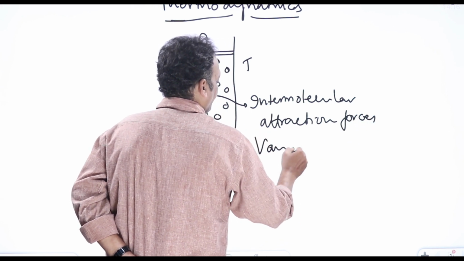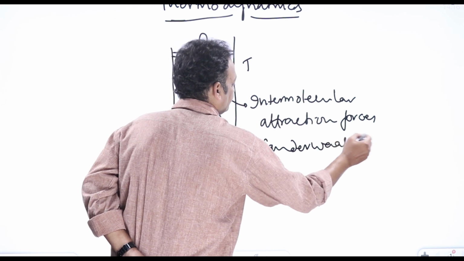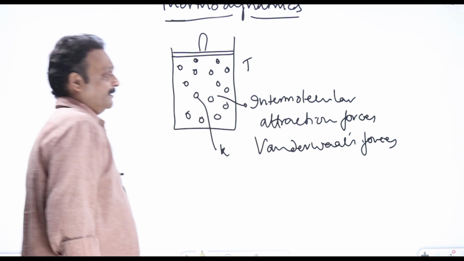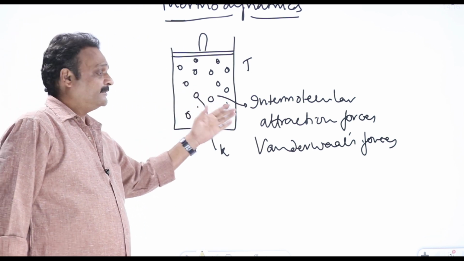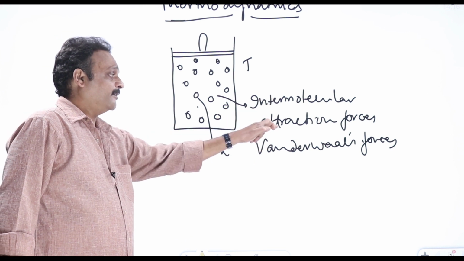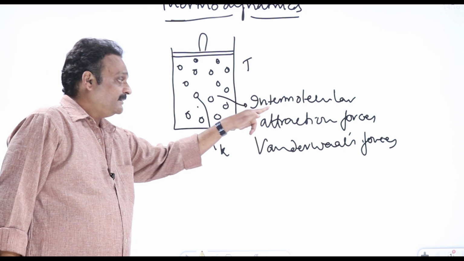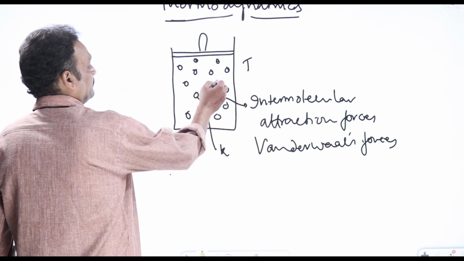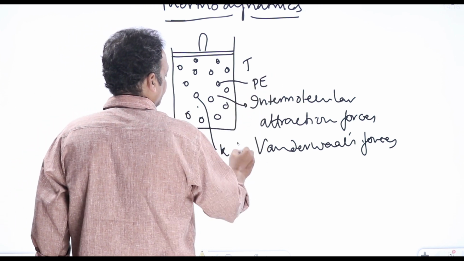Between any two atoms or molecules, they will have intermolecular attraction forces or van der Waals forces. Because of these forces, every atom or molecule will acquire potential energy. I denote it by V.